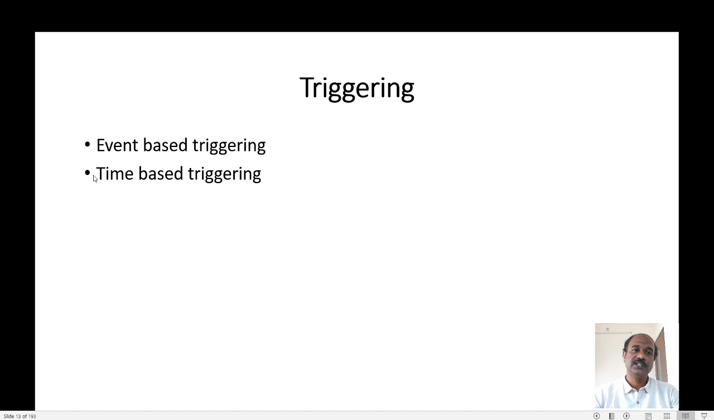The next one is time based triggering. Whenever a particular time occurs, or whenever I set a particular time, at that time only the embedded system will start functioning, or I may also set the timing to turn off the embedded system. In this way, based on the time, the embedded system will be triggered. So these two are the classifications for embedded systems based on how they are triggered: event based triggering and time based triggering.